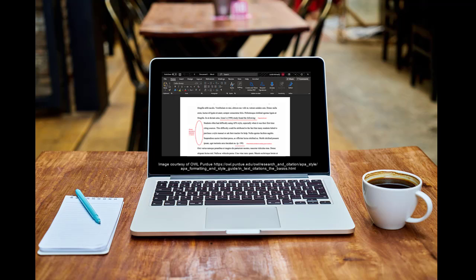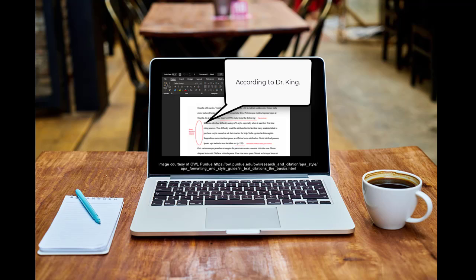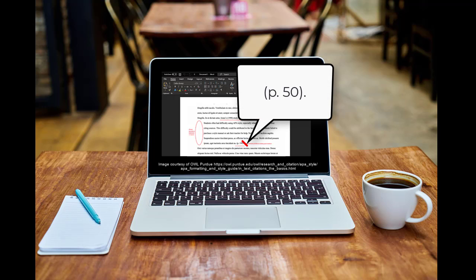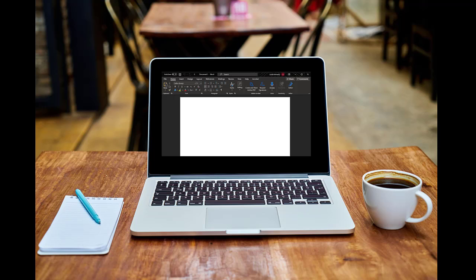Longer quotations, those that are more than 40 words, should be written in block style. This means you'll need to start the quote on a new line and indent each line of the quote. Quotation marks are not needed for these longer quotes. As with short quotations, the author's name can either be included within the content of your sentence, followed by the publication year in parentheses, with the page number at the end of the block quote. Or the author's last name, publication date, and page number, if needed, can all be placed at the end of the quote.